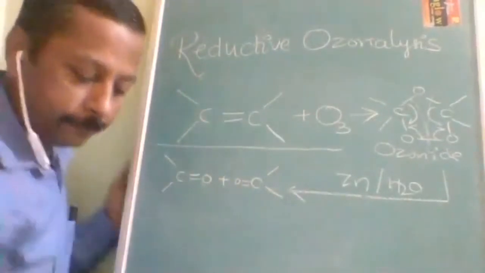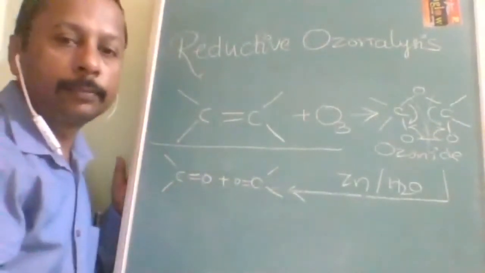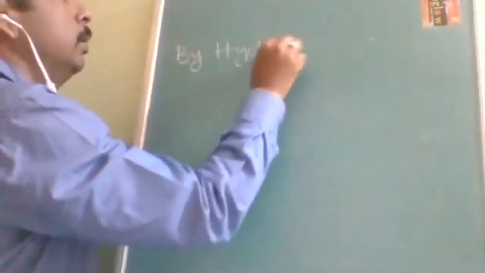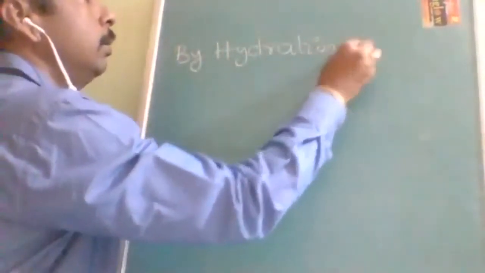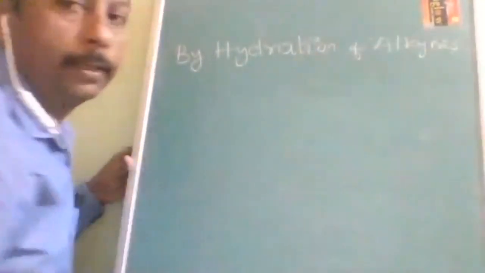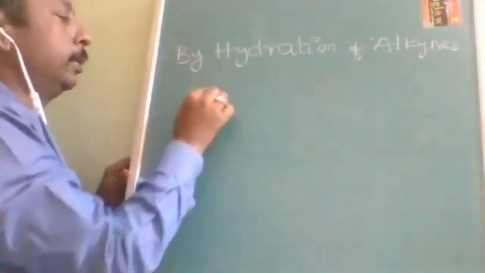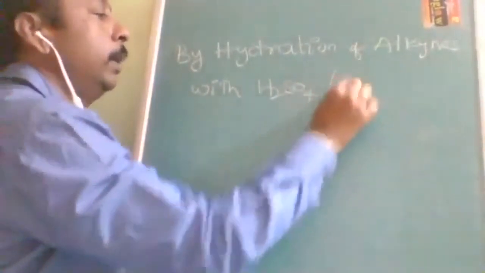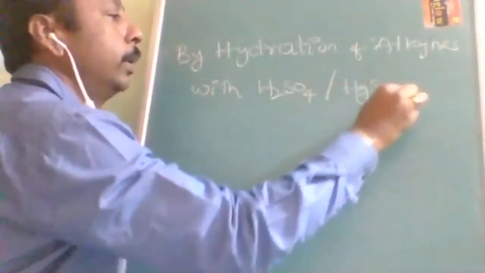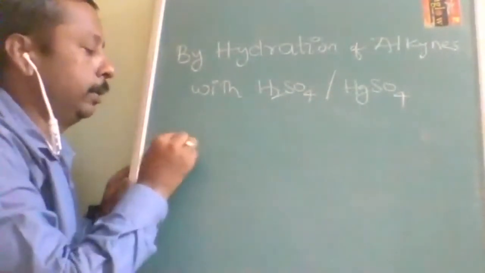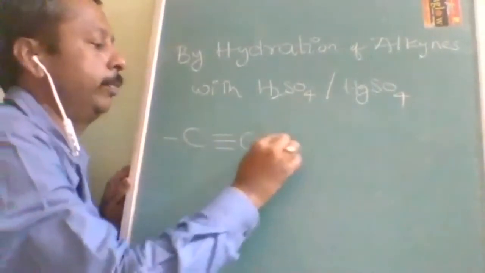Then the final preparation method is by hydration of alkynes. What is the next preparation method? By hydration of alkynes. The reagents are also important here: H2SO4 oblique HgSO4. So here, for easiness, I am taking C triple bond C.